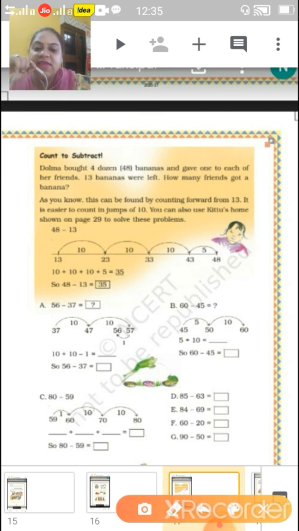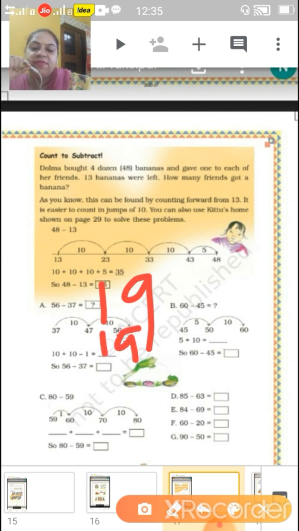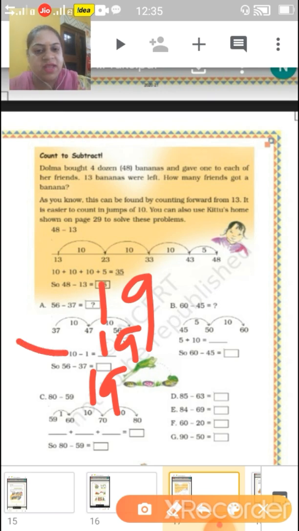Now come to next A part. 56 minus 37, what will come? That is 19. Now 10 plus 10 minus 1, that is 19, and 56 minus 37, that is 19. So in this way, when we are doing together in a short way and when we are doing in an expanded form, this is your expanded form when we are adding one by one and then subtracting, and this is your short form, we are subtracting directly.